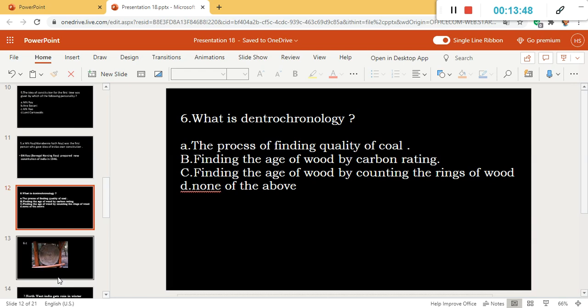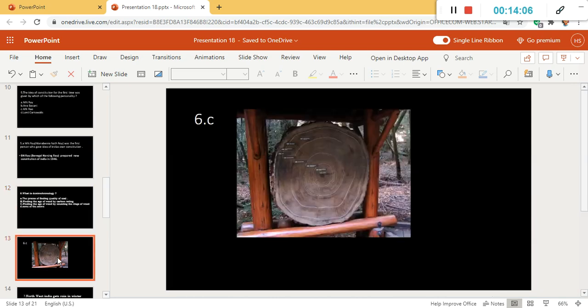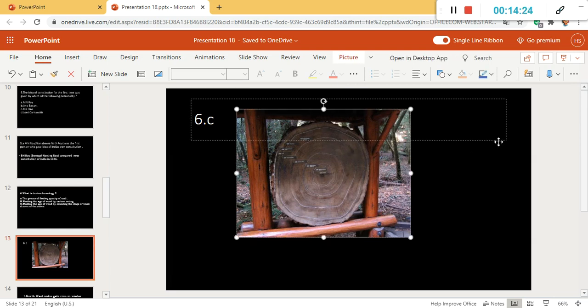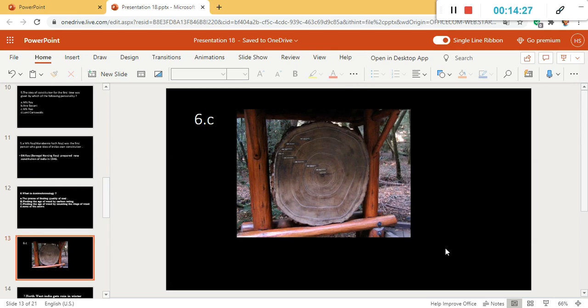Dendrochronology. Option A is the process of finding quality of coal, option B is the process of finding the age of wood by carbon dating, option C is the process of finding the age of wood by counting the rings of the wood. So the answer should be, of course, option C, finding the age of wood by counting their rings. In this process, here you can see many rings, 1 2 3 4, these are the rings, and by counting these rings we can determine the age of the tree or wood.